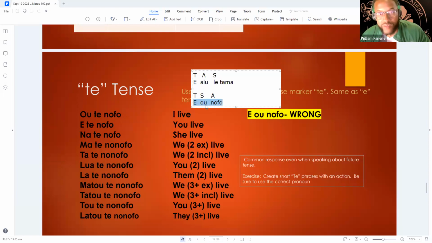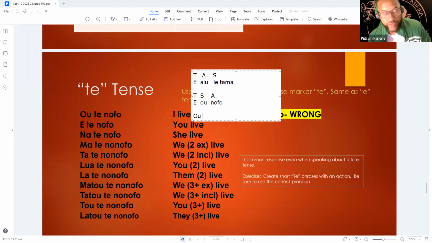So "o", but this is the wrong way to say it, and this is the only pronoun that does this. Whenever you see "o" in the pronoun, we convert it to the preverb. So it would be "o". You just take that "o" that's in the subject, and then you just put the "te": "o te nofo". I'm pretty sure you hear in conversations where people say "o te nofo ile Samoa", I live in Samoa, or "o te alu ile Faleaoga", I go to school.